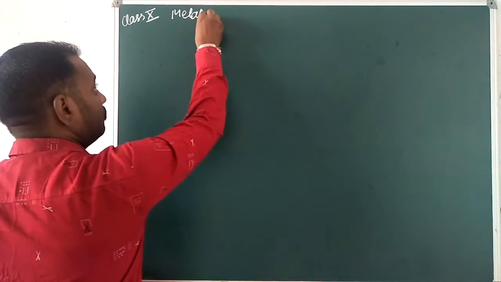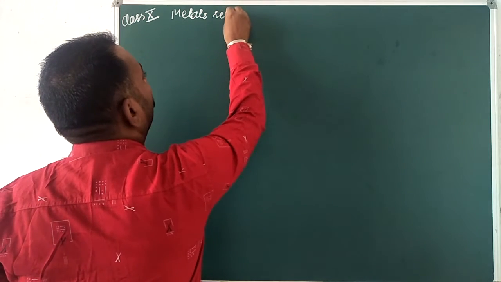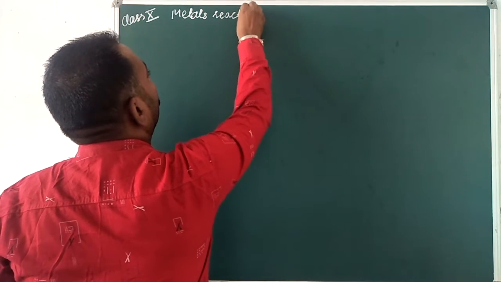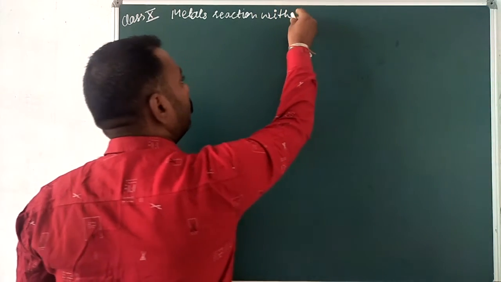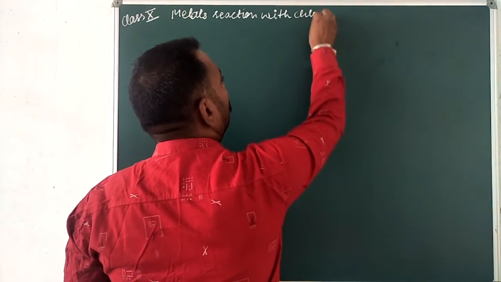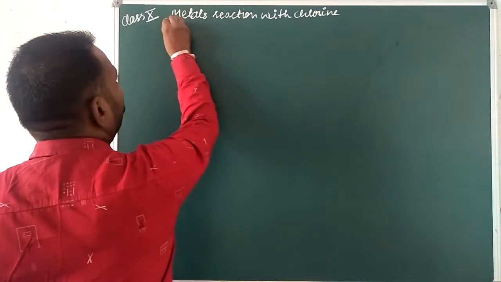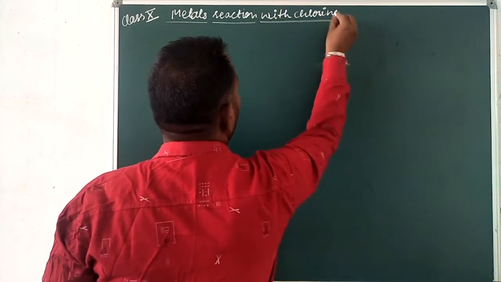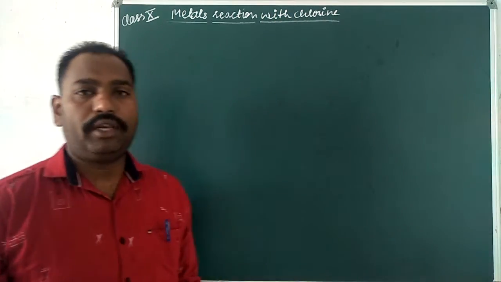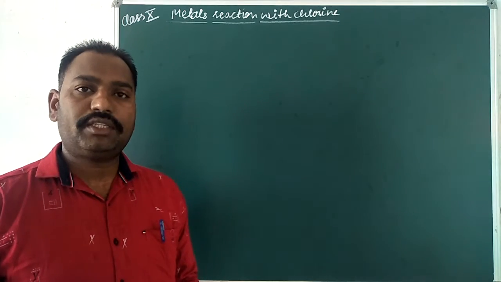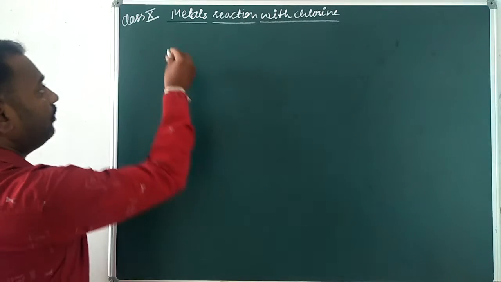Metals reaction with chlorine. You know that when metal reacts with chlorine, they just form metallic chlorides. Metallic chlorides. So we can write here.